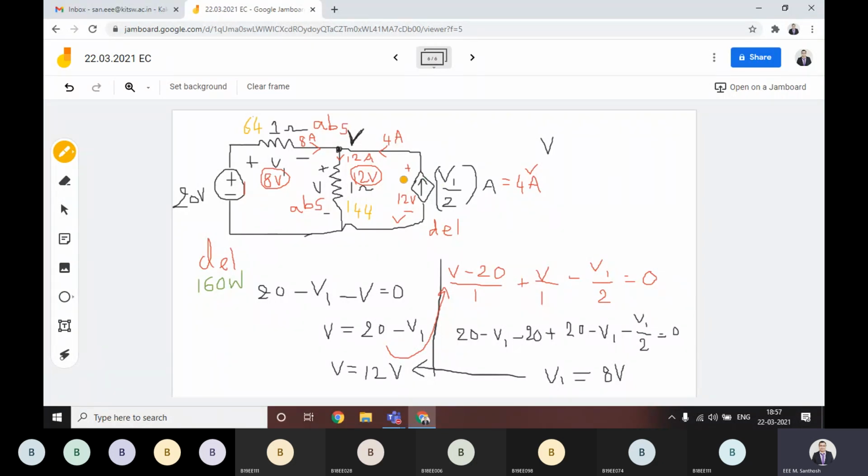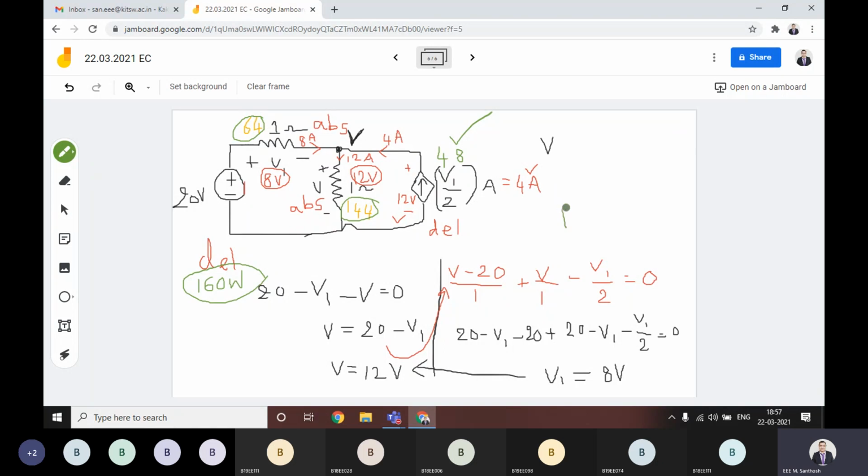Okay. Then what about this current source? How much it is delivering? This current source, 12 into 4, which will be 48. Then 48 plus 160, that is 208. 144 plus 64, that is also 208.